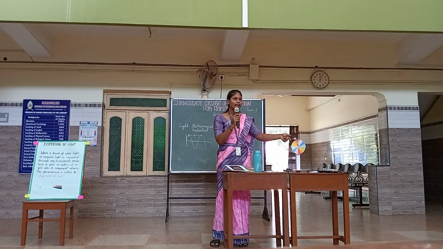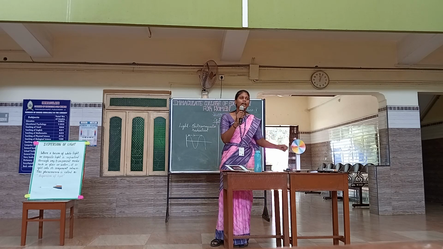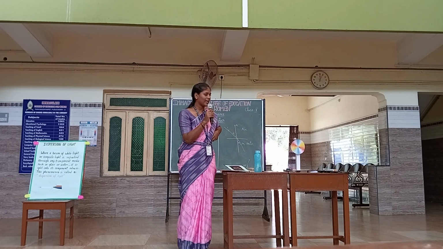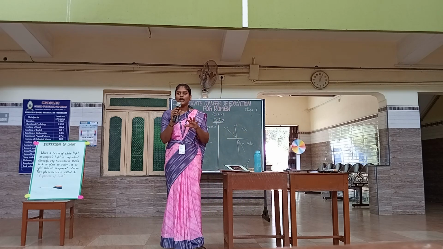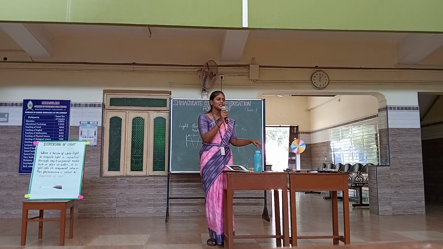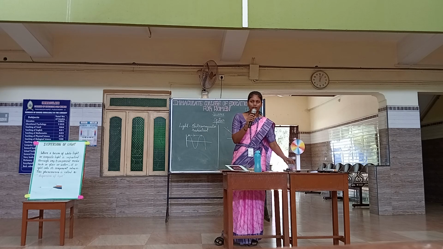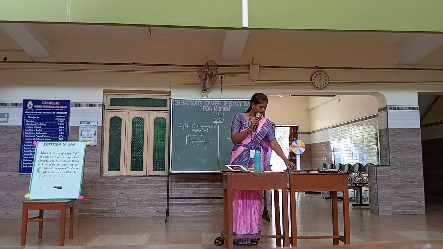If it is rotated at high speed, you will see the exact white color. Here it will not be exact, but you can see the colors mixing. Are you able to see that? Yes, ma'am. But you can't see the exact white because the speed is less here.